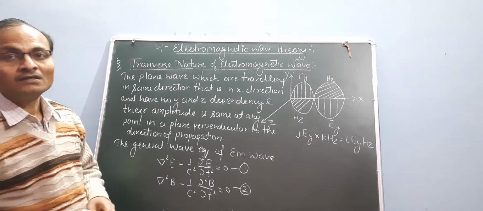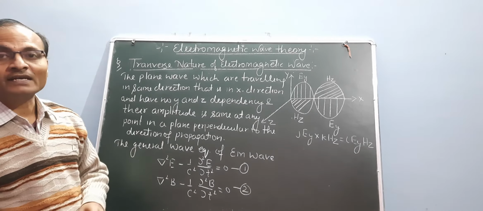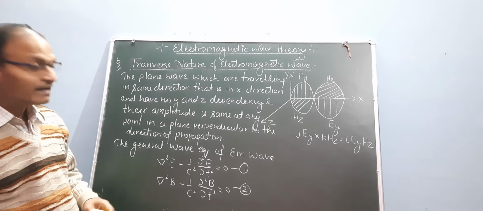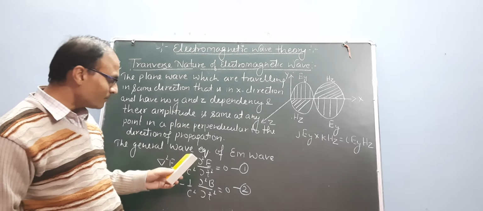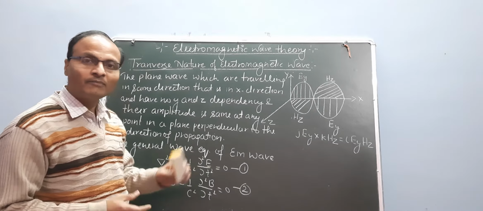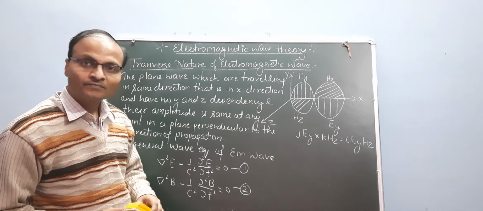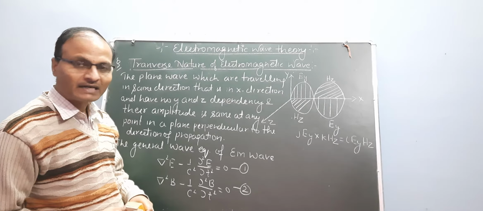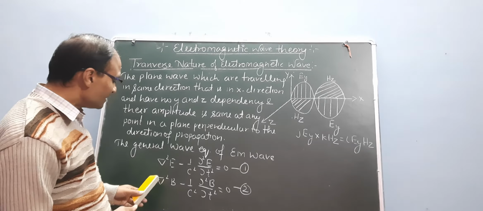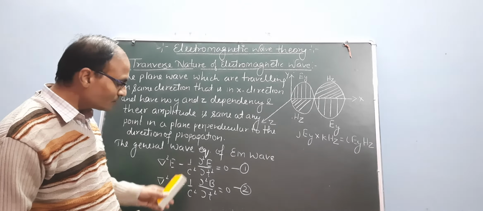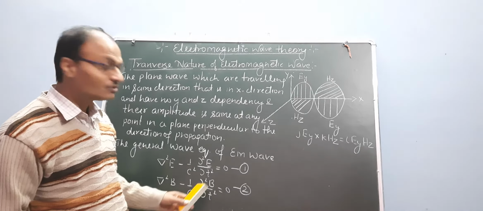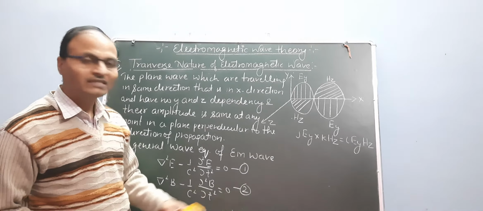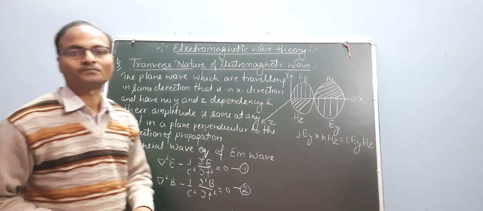So the general wave equation of electromagnetic wave is del square E, the electric field vector, minus 1 upon c square del square E upon del t square equal to 0, and this is the electric field component, which generates the magnetic flux. So for the magnetic intensity, del square B minus 1 upon c square del square B upon del t square equal to 0. This equation is equation number 1, and the next one is equation number 2.